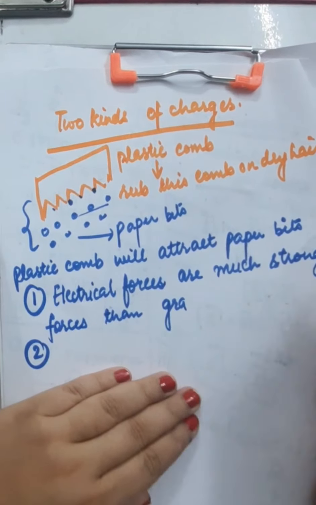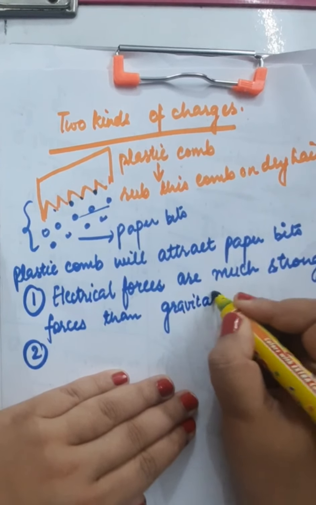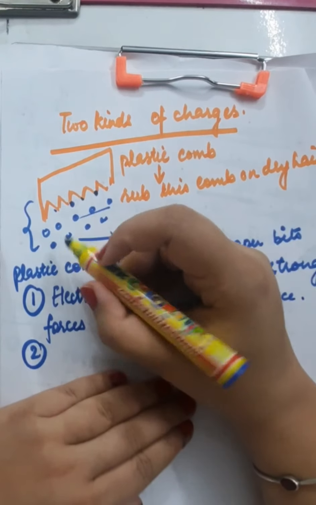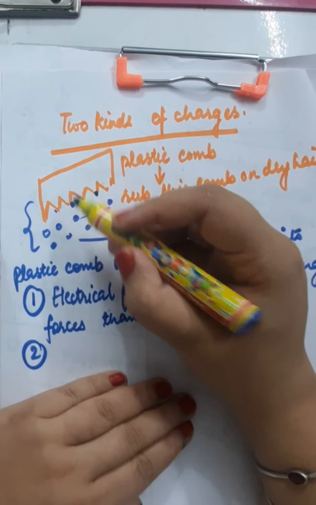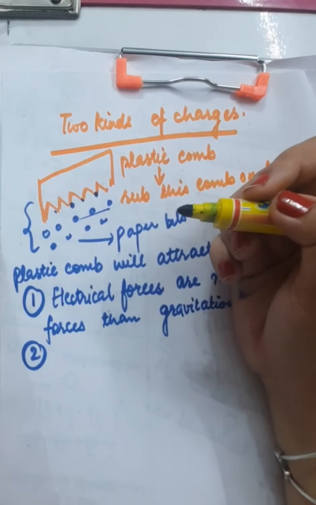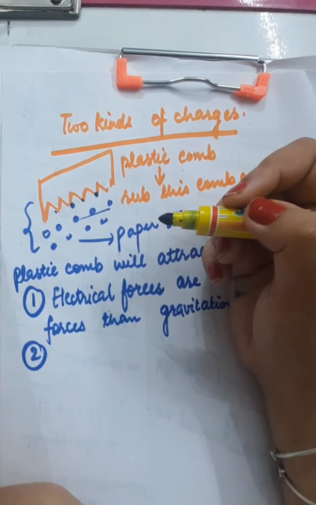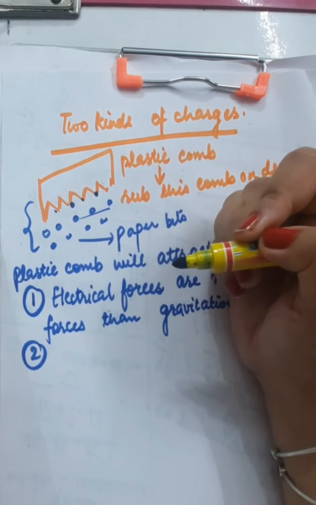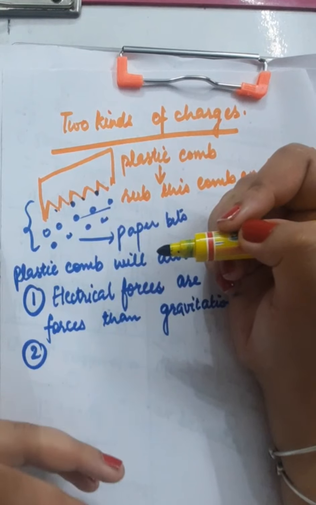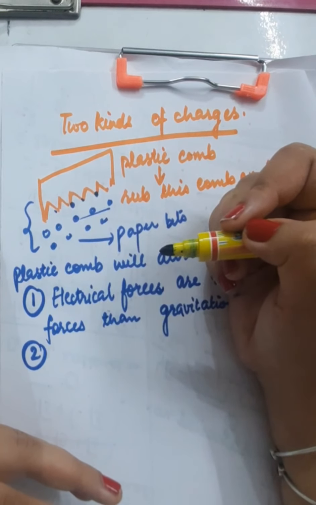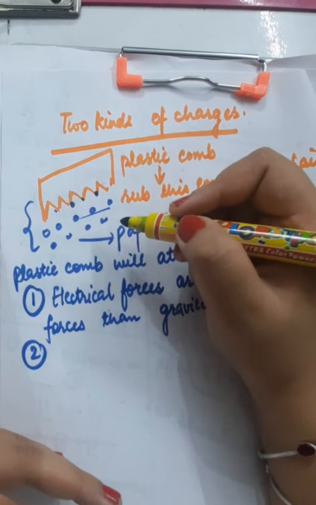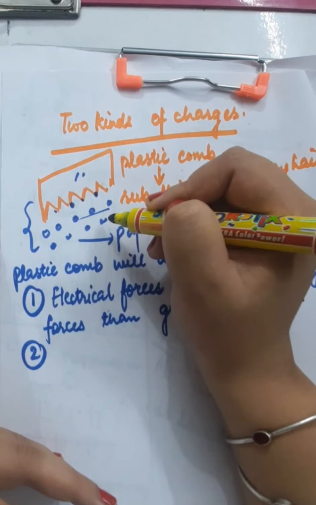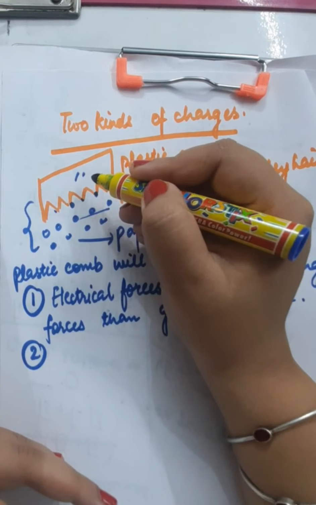Electrical forces are much stronger than gravitational forces. That is why it is possible for a plastic comb to attract paper bits against the gravitational pull of the earth, right? And second, had the plastic comb not been rubbed with dry hair, it would never be able to attract those paper bits. This plastic comb is only attracting these paper bits because it was rubbed with dry hair.